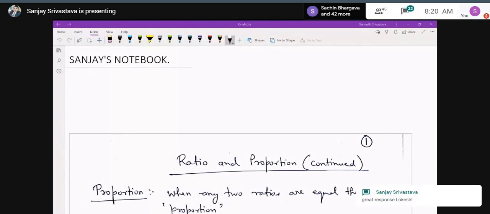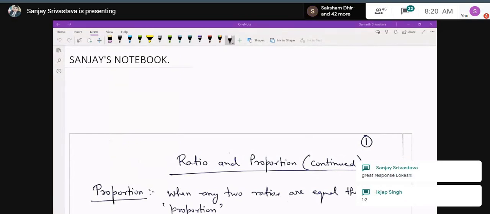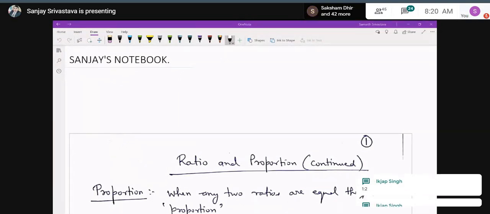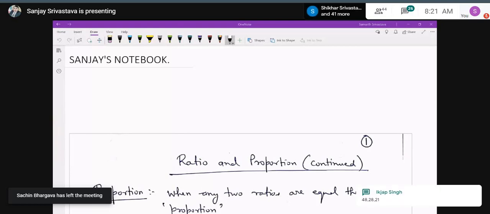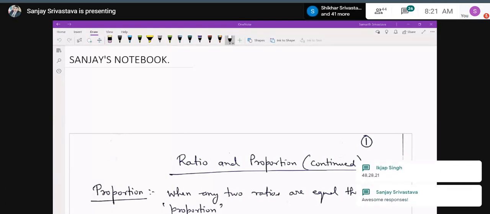Then question number 16: 1:2. Absolutely correct. Very good, boys. Question number 17: 48 centimeter, 28 centimeter, 21 centimeter. Absolutely correct. Question number 18: 3:2 or 2:3. Very good. Question number 19: 3:2. Absolutely correct. And question number 20.